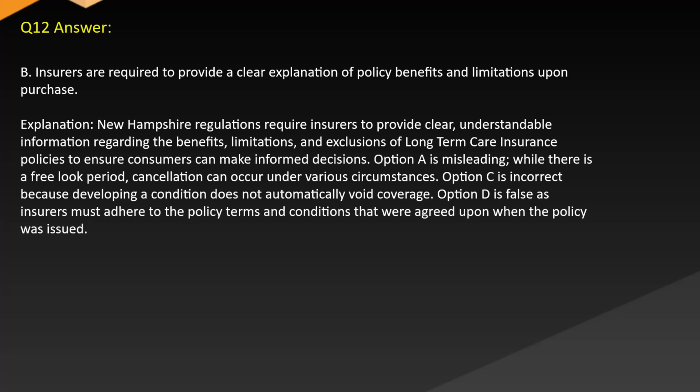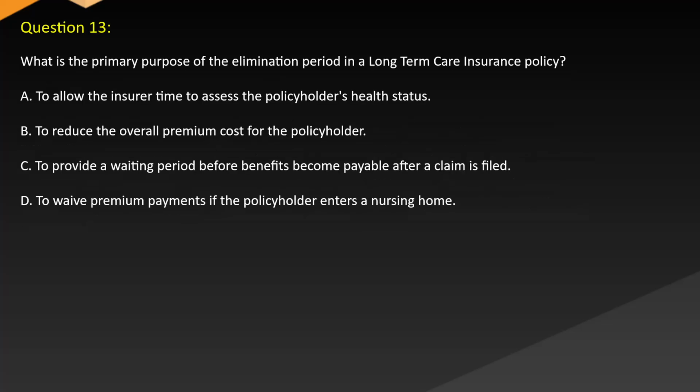Answer: B. Insurers are required to provide a clear explanation of policy benefits and limitations upon purchase. Explanation: New Hampshire regulations require insurers to provide clear, understandable information regarding the benefits, limitations, and exclusions of long-term care insurance policies to ensure consumers can make informed decisions. Option A is misleading. While there is a free look period, cancellation can occur under various circumstances. Option C is incorrect because developing a condition does not automatically void coverage. Option D is false, as insurers must adhere to the policy terms and conditions that were agreed upon when the policy was issued.